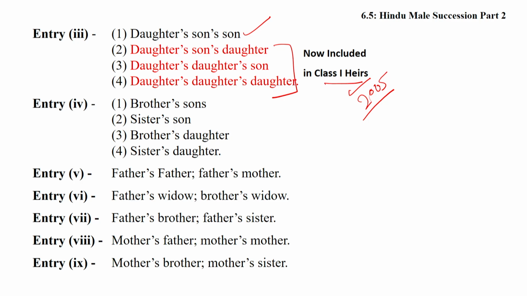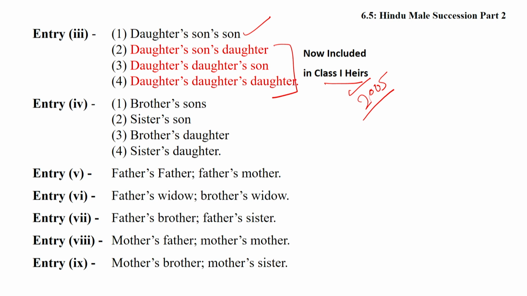Now entry 4. Entry 4 includes brother's son, sister's son, brother's daughter and sister's daughter. They are in the 4th entry. In the 5th, father's father and father's mother, meaning grandfather and grandmother. Then father's widow and brother's widow. Father's widow does not mean mother. Father's widow means any wife of the father. Friends, entry 7, father's brother and father's sister. Entry 8, mother's father and mother's mother. And entry 9, mother's brother and mother's sister.